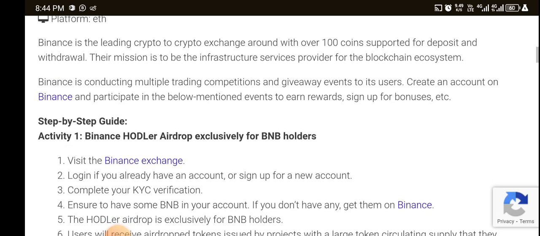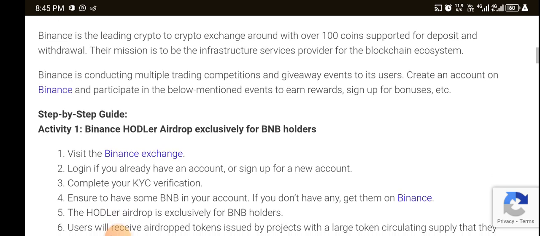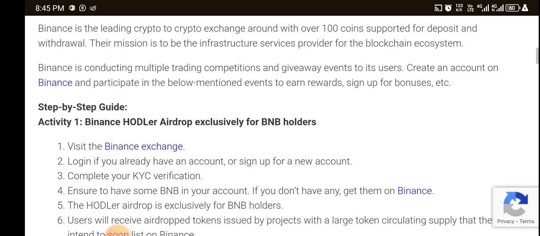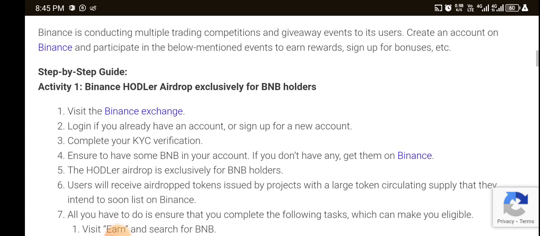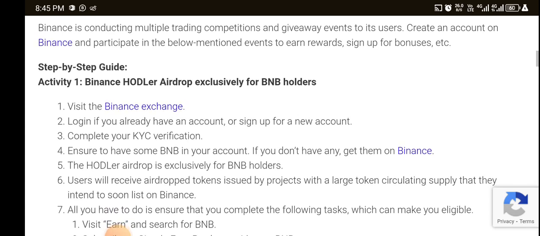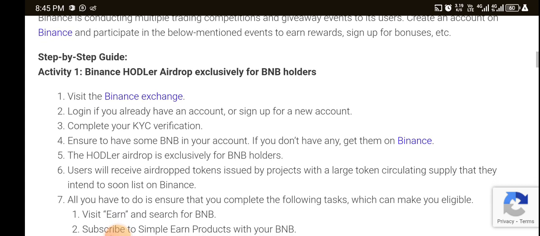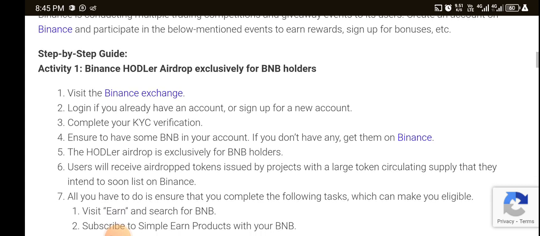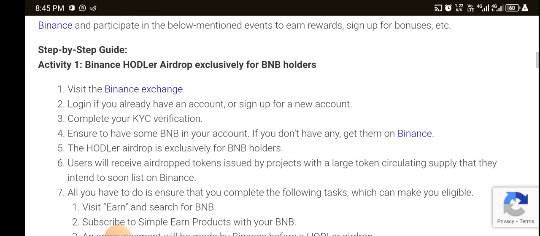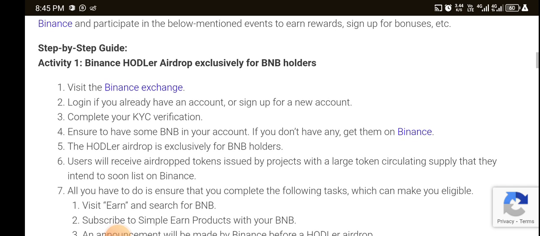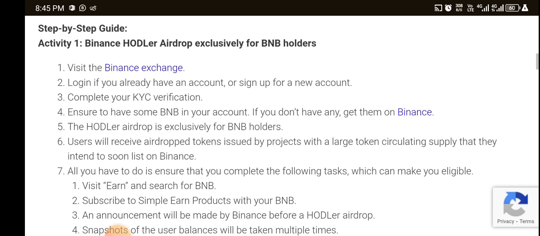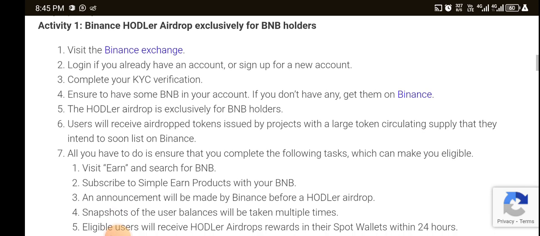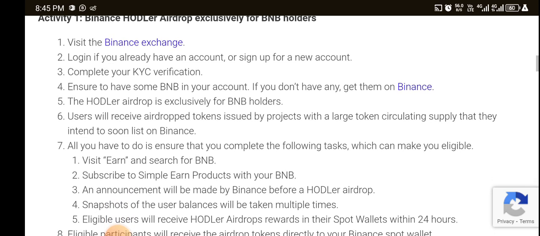Binance conducted multiple trading cooperation and giveaways events to its users created account on Binance before maintained event to earn reward. Sign up for bonuses, etc. Step by step guide. First activity: Binance hold airdrop activate BNB holder. Visit the Binance exchange, log in if you're already in an account, sign up for a new account, complete KYC verification, increased